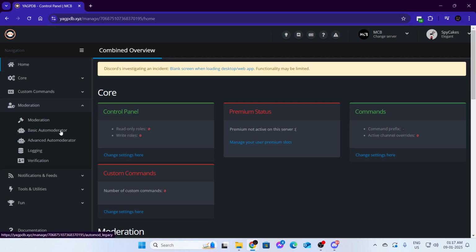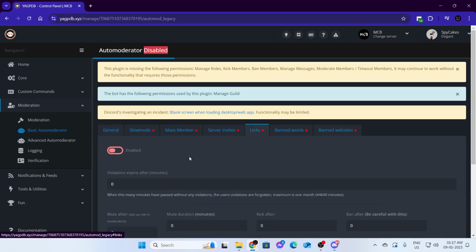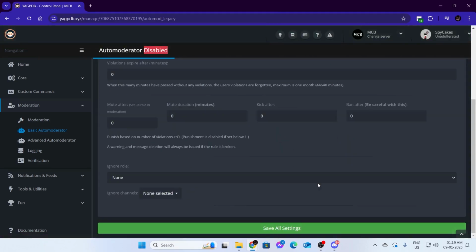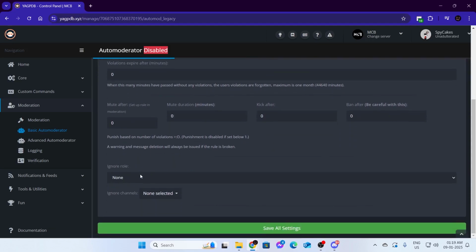Then just go to basic auto moderator. Then from here, you need to go inside links and make sure this is enabled. Then just click on save changes. And now there are multiple settings you can set from here. Those are advanced settings. If you want, you can set those to ignore channels, to ignore some roles. You can do those if you want.